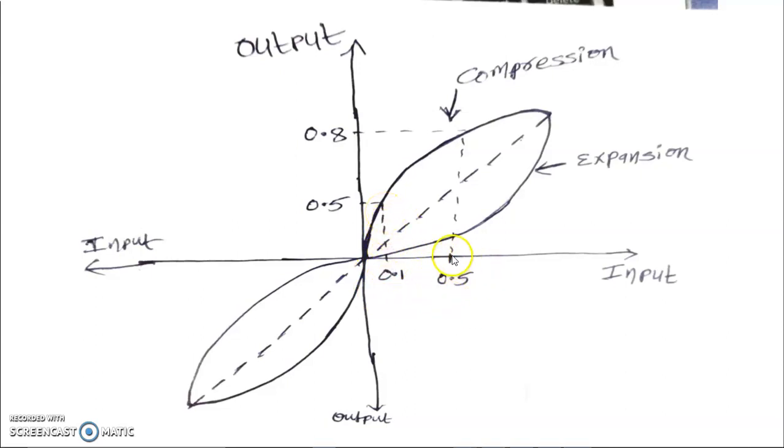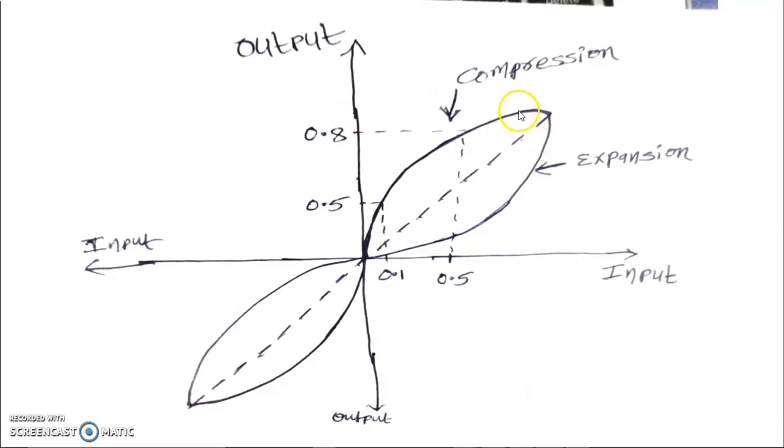Suppose it is 0.5, it is increased to 0.8, let us consider here. Remember, these are normalized values, inputs and outputs. But you understand the thing here, that 0.1 factor is increasing to 0.5 factor in the output. If the value is around 1, that is the maximum value, we are approximately keeping the same values here.